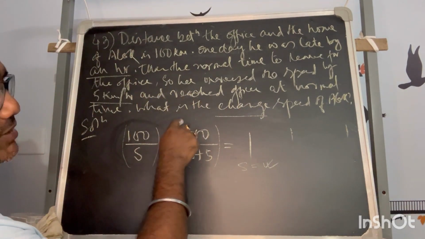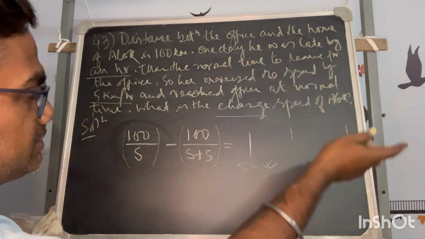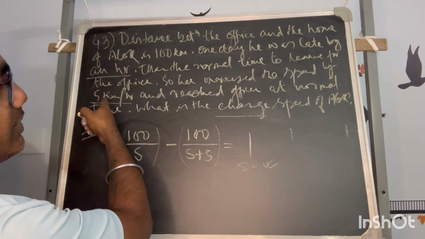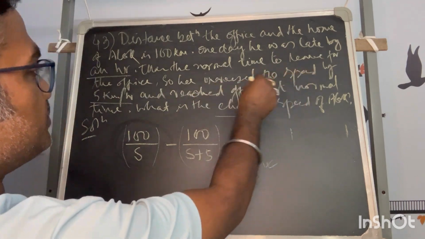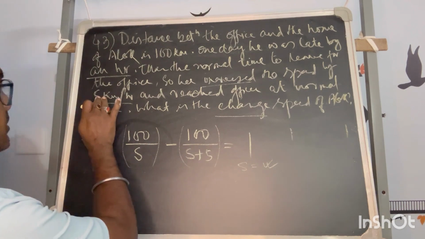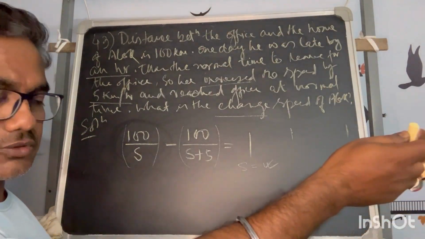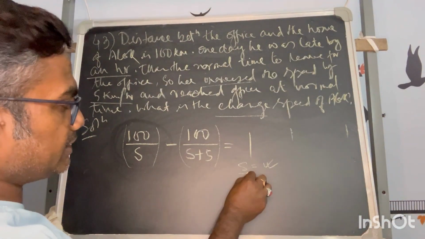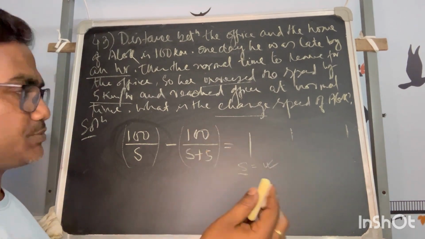It will not ask what is the change in speed, because the change in speed is automatically known, 5 kilometers per hour. But what is the change speed? After increasing by 5, what would the speed be? That is the need. Once you get S, S plus 5 will be the change speed, and that will be the answer.